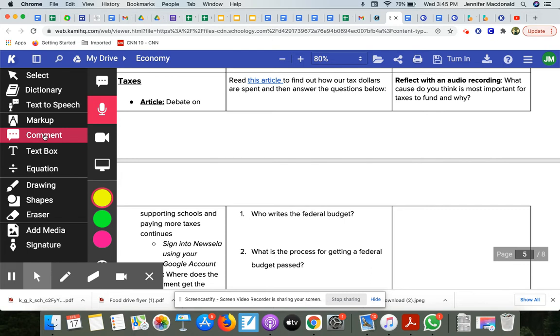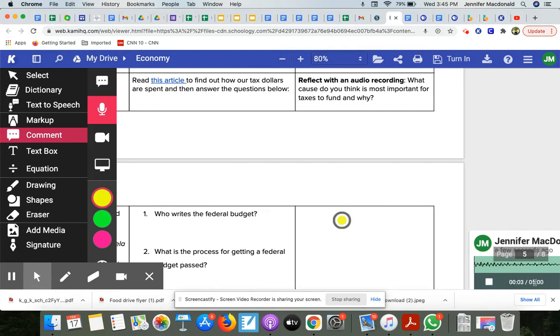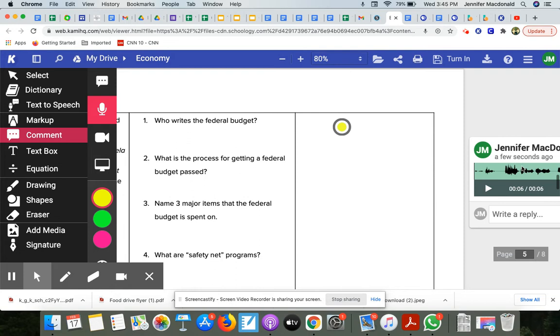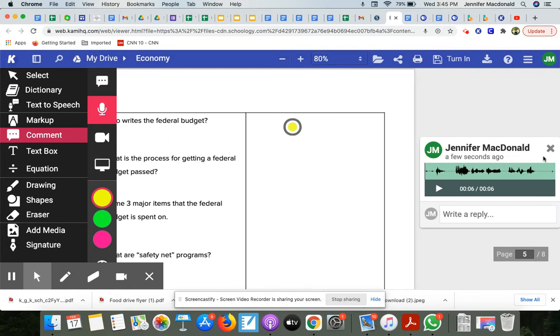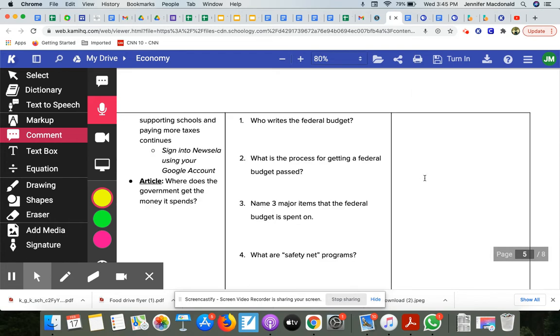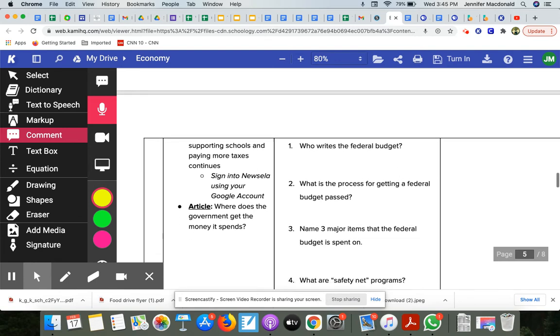Remember that in order to make an audio recording, you need to go to this comment feature, click on voice comment. You can click where you would like that to be placed, and it will be recording you right here. When you are finished, you're just going to click stop. If for some reason you are not satisfied with your recording, go ahead, X out of it. It takes it away and you can redo it.